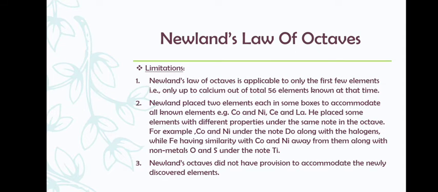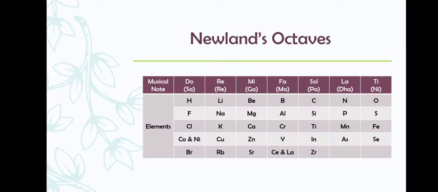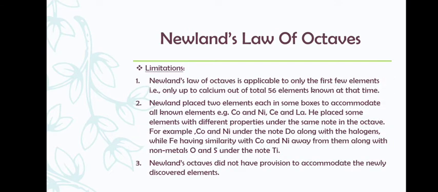While iron, which is similar to cobalt and nickel, is placed away from them along with the non-metals, whereas iron is a metal. So where is iron placed? It is placed along with oxygen and sulfur. They are non-metals. So this has its own limitations.